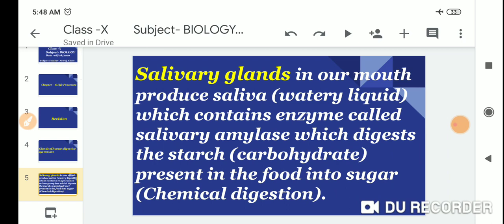Salivary glands in our mouth produce saliva, which contains the enzyme called salivary amylase, which digests the starch, a carbohydrate present in the food, into sugar. This is chemical digestion.